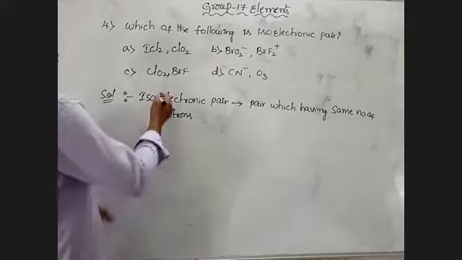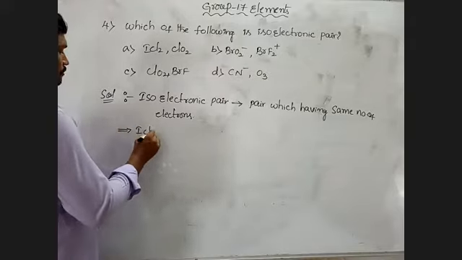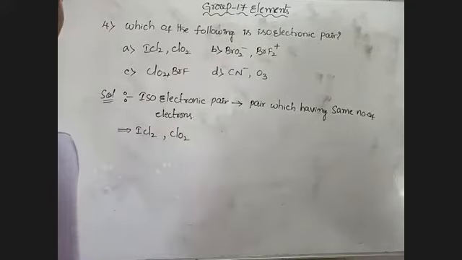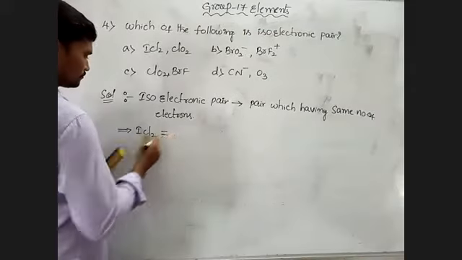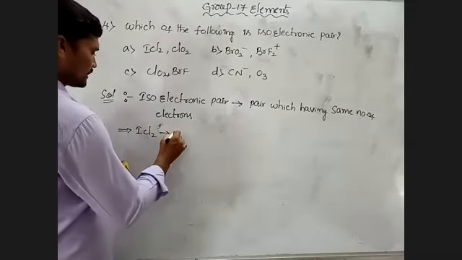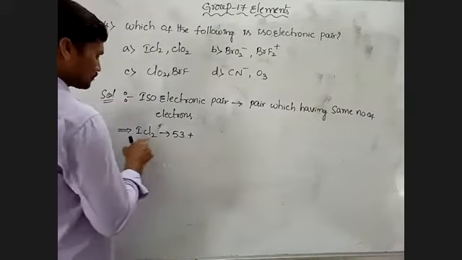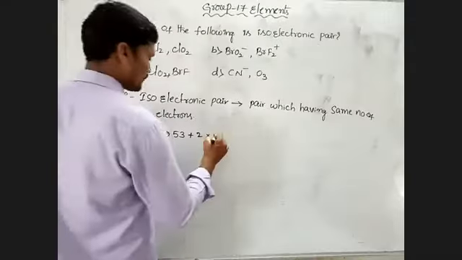So if you take option A, the first one is ICl2 and ClO2. In ICl2, how many electrons are there? Here iodine atomic number is 53, so it contains 53 electrons, and the number of fluorines is 2, so 2 into atomic number 17.